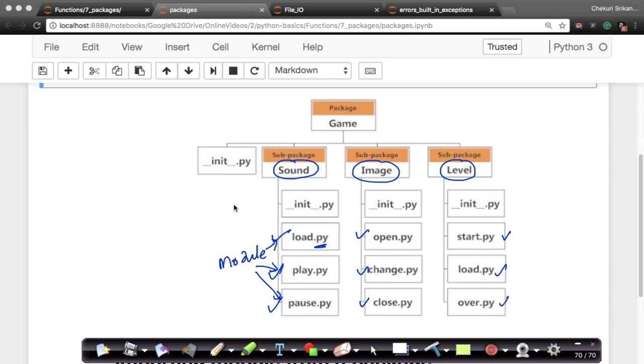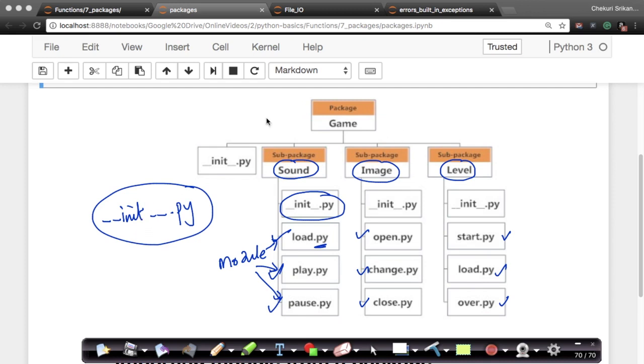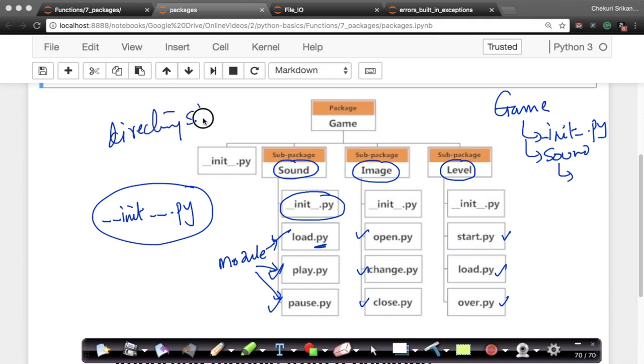Now for Python to consider anything as a package, it needs to have the __init__.py file. These are all directory structures. Here I have a directory called game. Within this directory, I have my __init__.py and I also have a folder called sound. Within my folder sound, I have these files. So this is the directory structure. This is how my folders and files are organized.